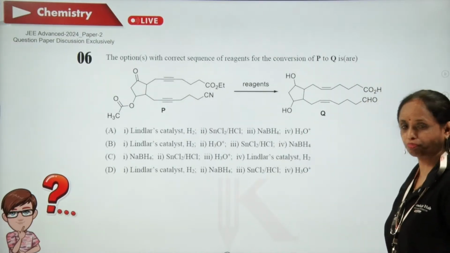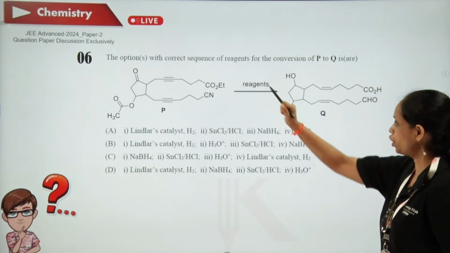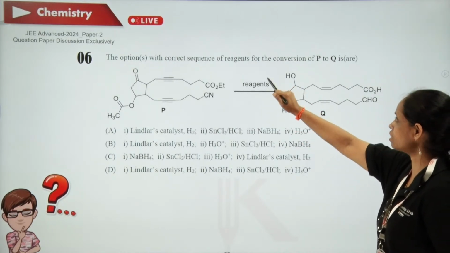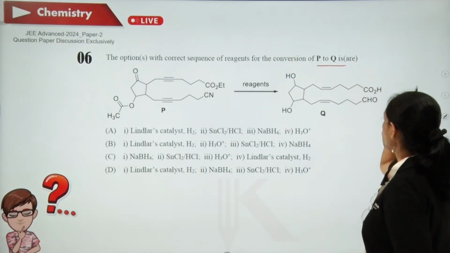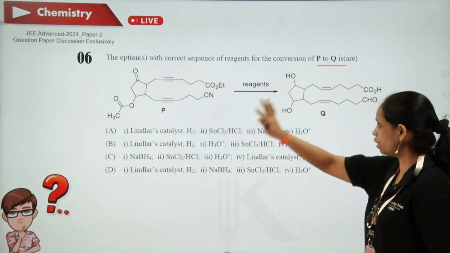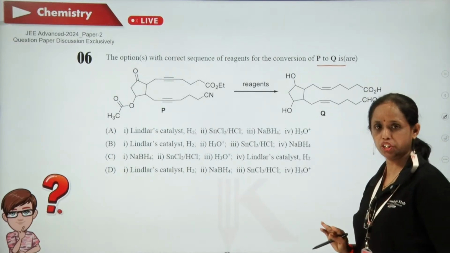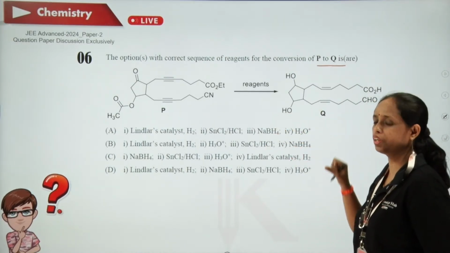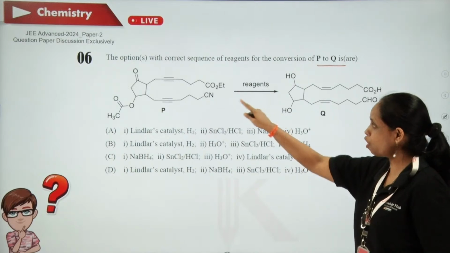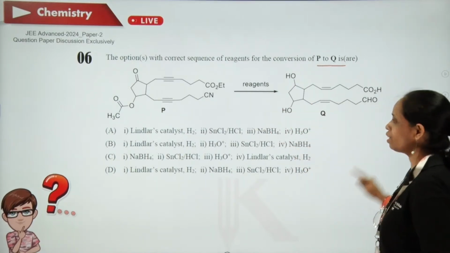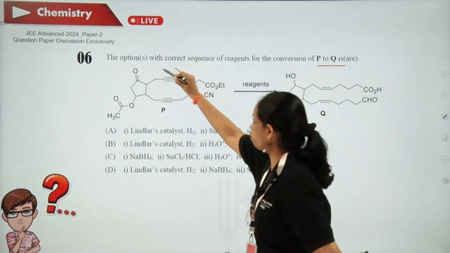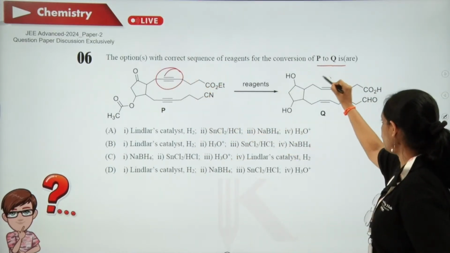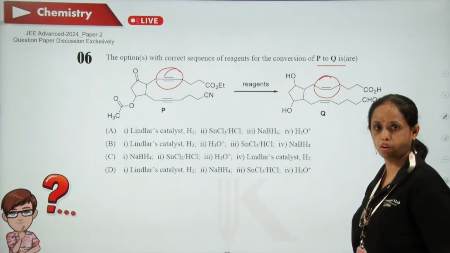Sixth one. Here, the options with correct sequence of reagents for the conversion of P to Q. Whenever they give you such types of questions, the reagents you need to pick up first. What changes are happening in this? First, let us have a look. Triple bond is getting converted to double bond.